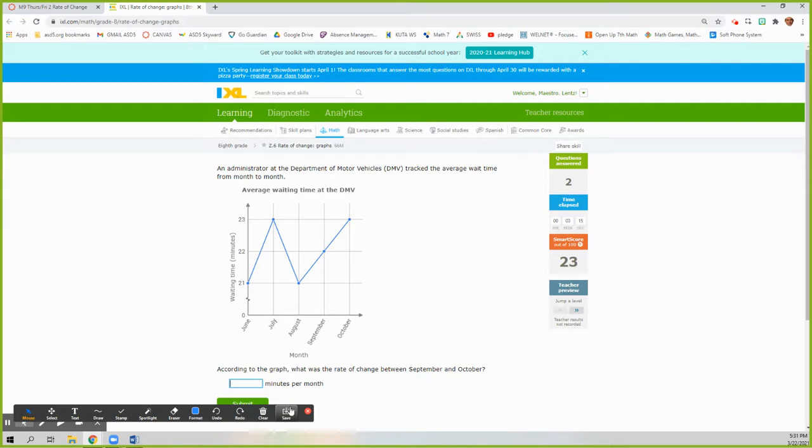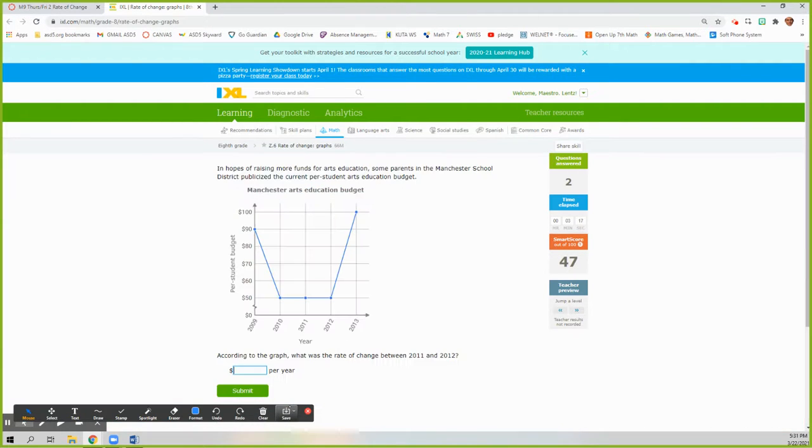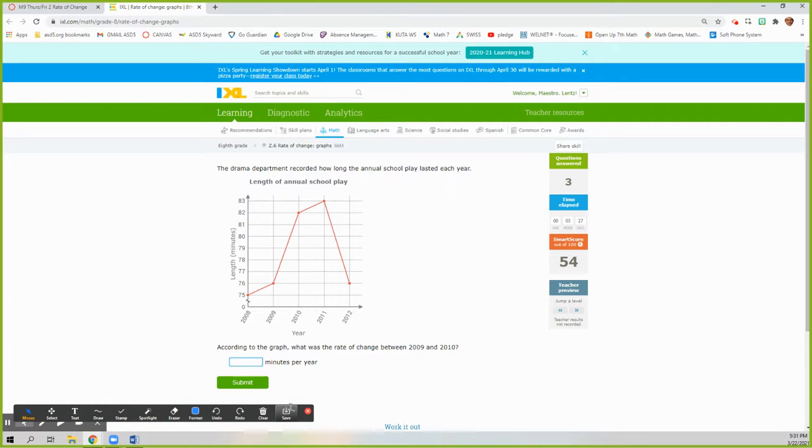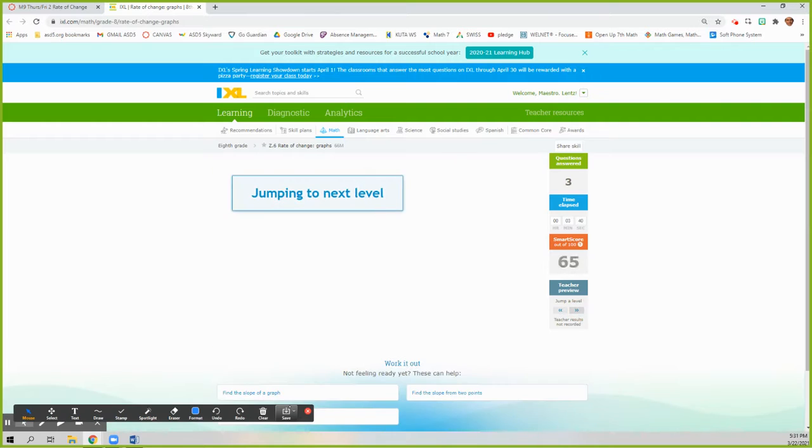Let me jump ahead, see if the questions get any harder. According to the graph, at what rate of change between 2011 and 2012? Look at that, flatlined 0. Not any harder on that one. 2009, 2010. 2009, I was at 76. 2010, I'm at 82. So 76 to 82 would be 6 minutes per year. Pretty simple.